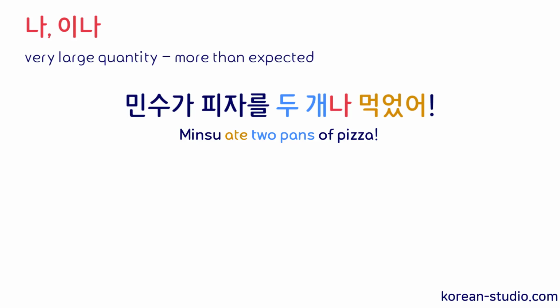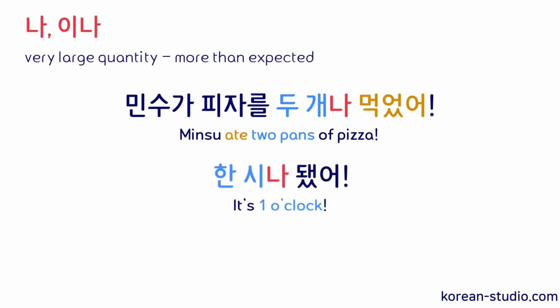So you want to say in a very surprised tone, it's 1 o'clock? You can say, 1시나 됐어? It's 1 o'clock? 1시나 됐어? So in this sentence, you can use 나 with the time expression 1시, 1 o'clock, to express your surprise at the time. And you're surprised because the time is much later than what you had in mind.